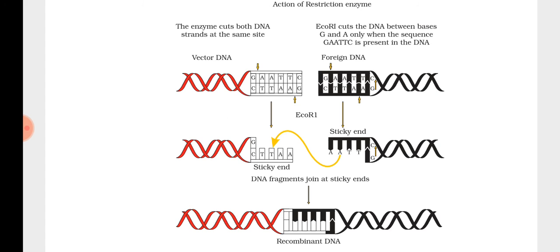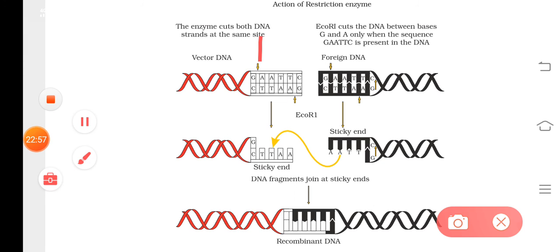So here you can see that it will be cutting between G and A, and here also between A and G. In another foreign DNA also they will search for the particular palindromic sequence, and they cut like this, between G and A, and between A and G. Understood?